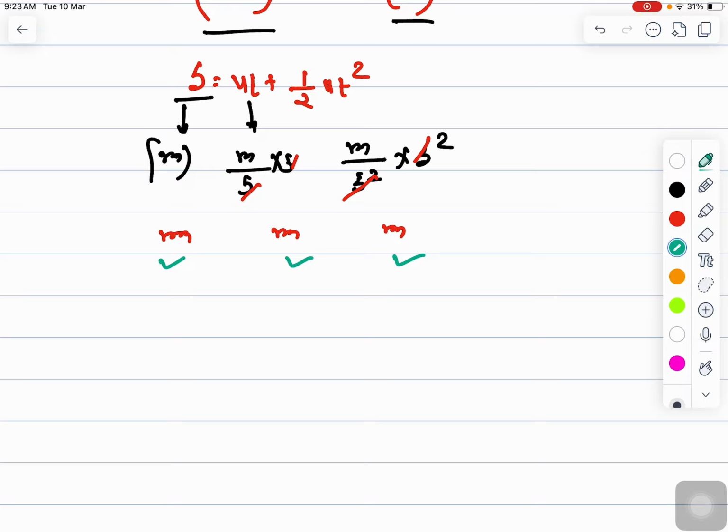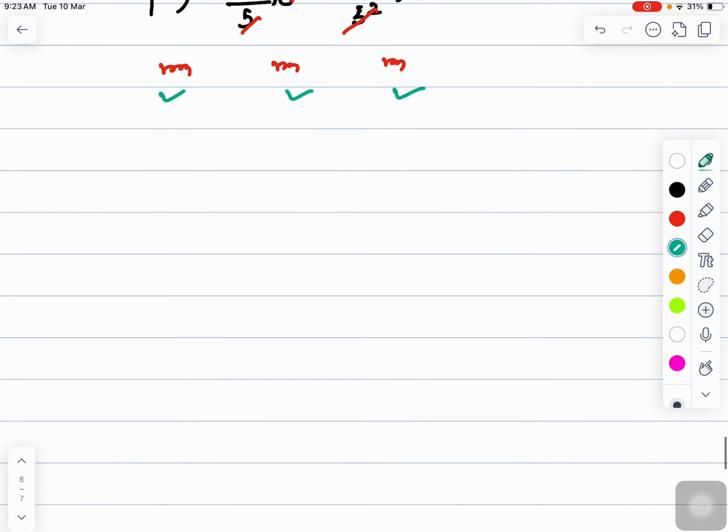Okay, now moving to the next thing. For example, let's say velocity. I have already defined this. Now another important advantage of dimensional analysis is that it helps us reduce the number of variables in a problem. So here I'll write this important point, because sometimes you might be asked in the interview.